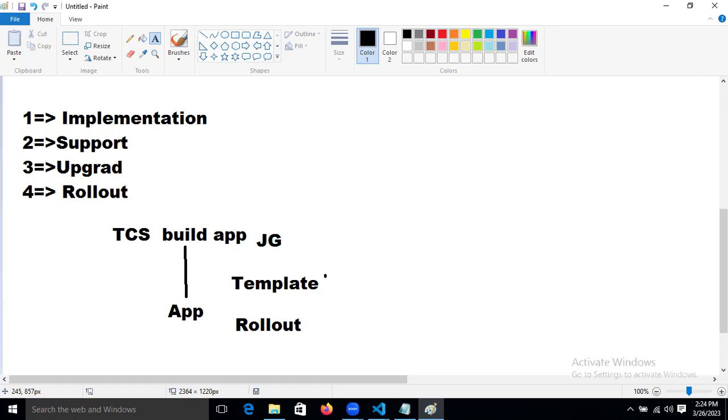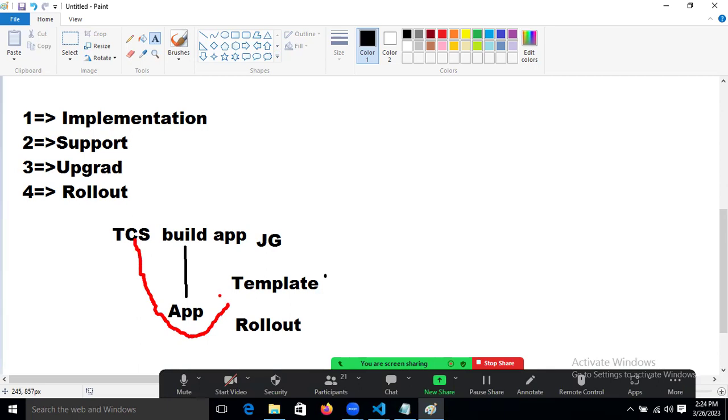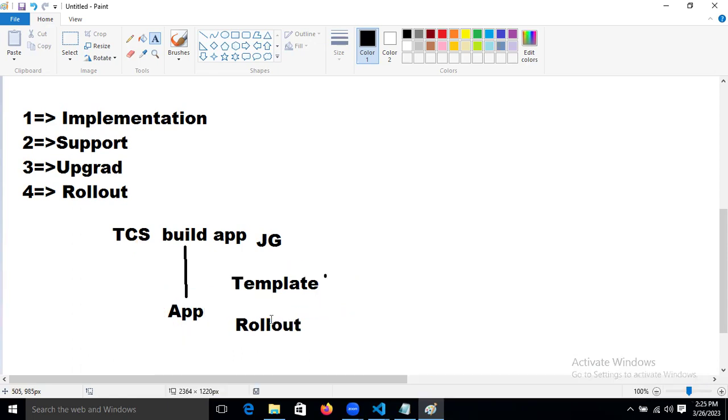If you are working on a sub project and going directly to the client office and working there, that is called an on-site opportunity. And you are developing that template and integrating that template with the current project. That is nothing but rolled out. So rolled out now, guys.